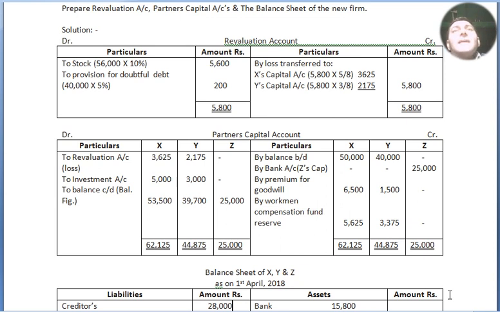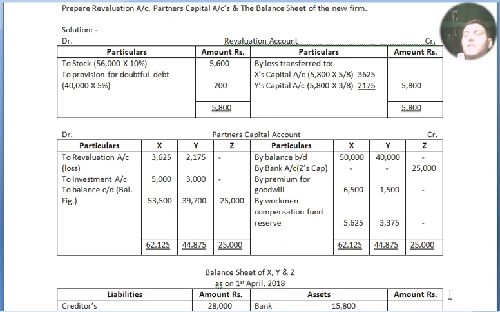Then by bank account, because Z is bringing capital of 25,000. Then premium for goodwill, I left this because I will show you later, as I have to show some calculation for the sacrificing ratio. By workman compensation reserve: out of 12,000 in the balance sheet, only 3,000 needs to be maintained in the new balance sheet. So how much is left? 9,000. That 9,000 will be distributed among the old partners in their old profit sharing ratio, and we have distributed 5,625 and 3,375.